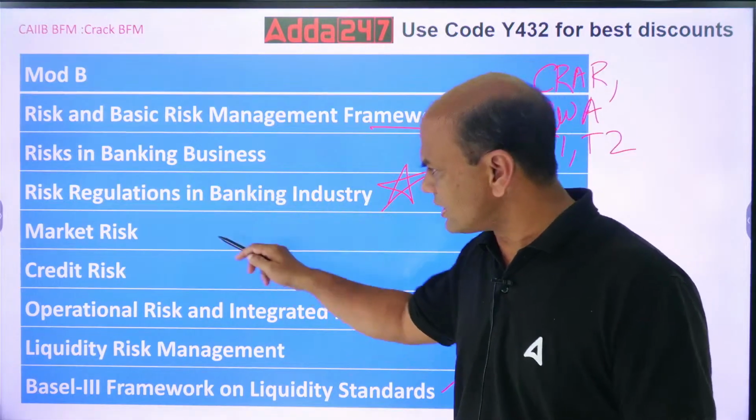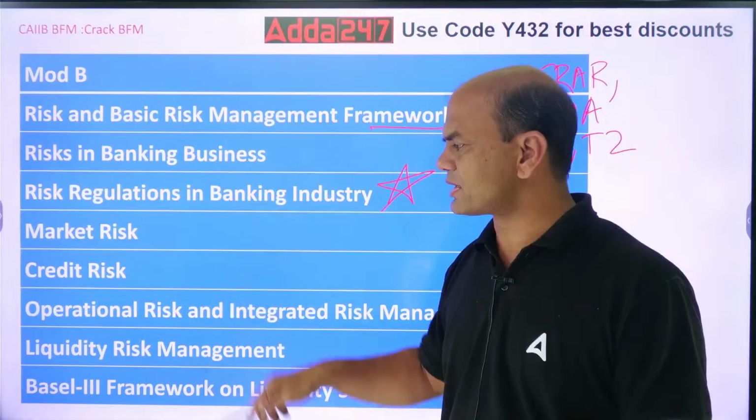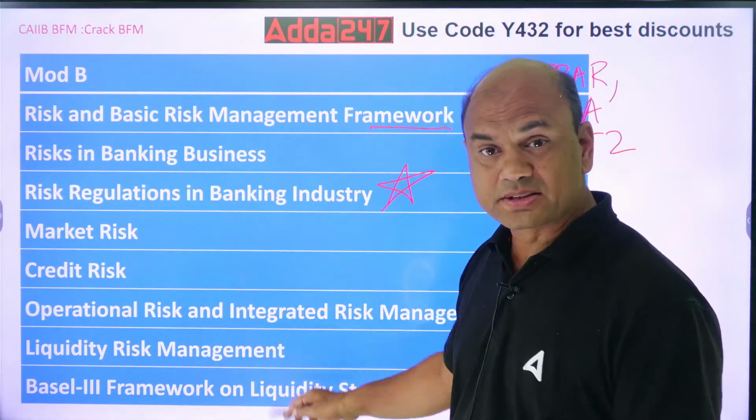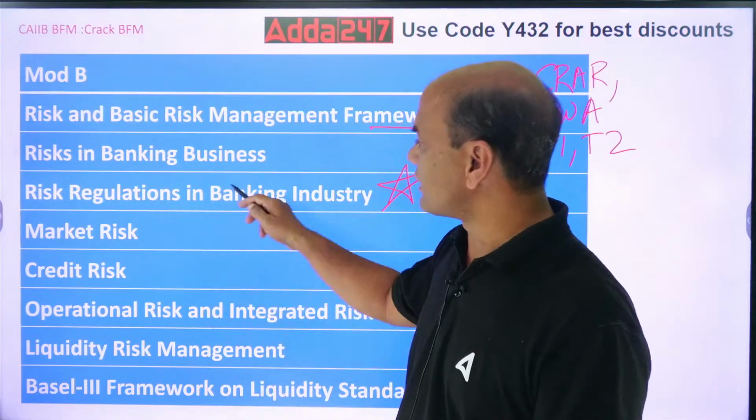There you will cover all these. Market risk will be covered, ops risk will be covered, operational, credit, liquidity, Basel norms. All these topics are covered in this chapter.